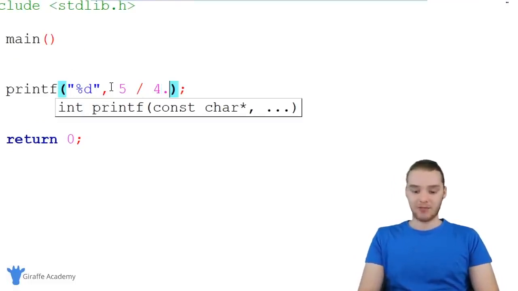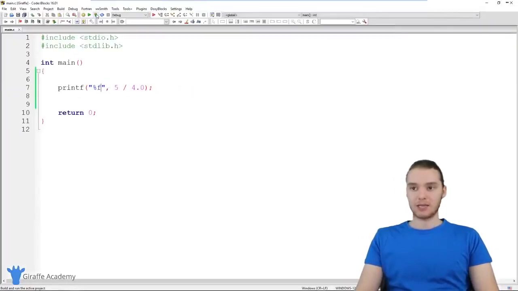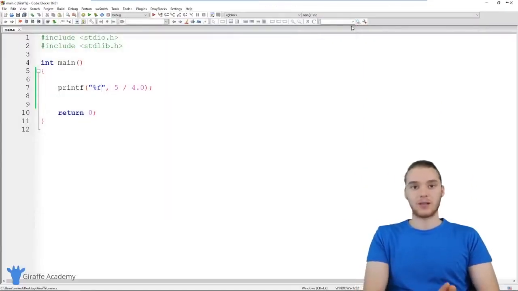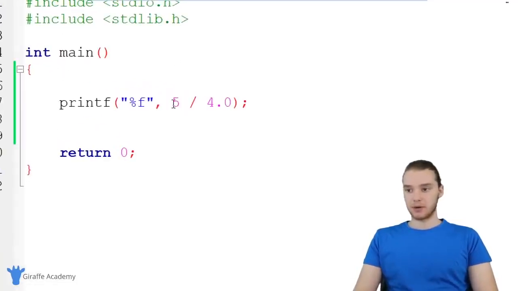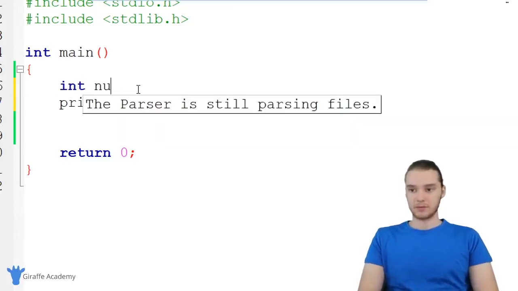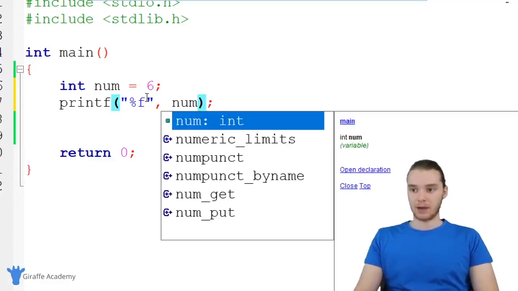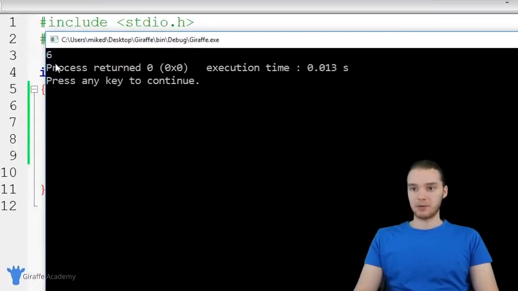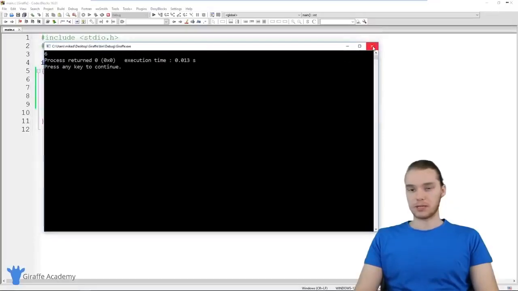If I was to say 5 divided by 4.0, and I printed out a decimal, now we're going to get the entire answer back. So we're going to get 1.25. So that's just a little bit about dealing with integers and floating point numbers. We could also take these and put these into variables. So, in addition to just having numbers down here, I could specify a variable like num, set it equal to 6. And we could go ahead and print num out down here as well. I'm going to need to make this a D. So now we'll be able to print out that variable with no problem. So it can be really useful sometimes to store these numbers inside of variables.